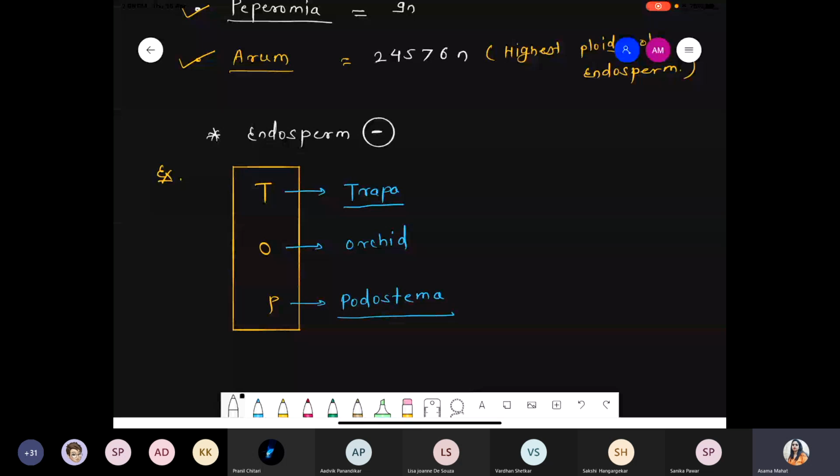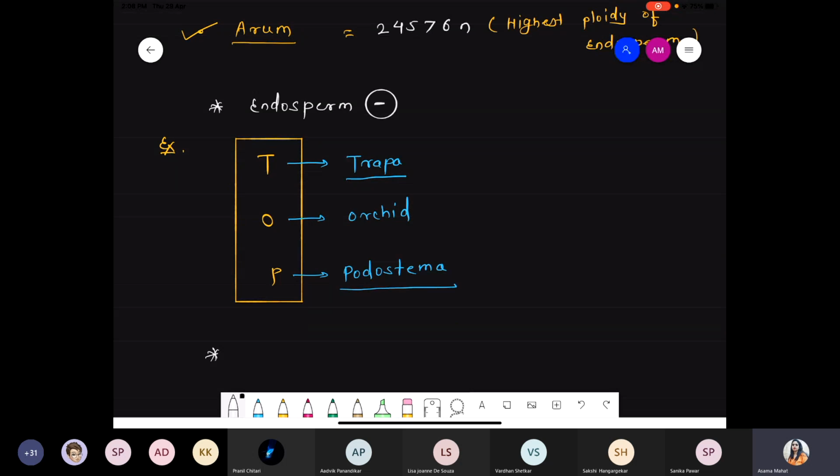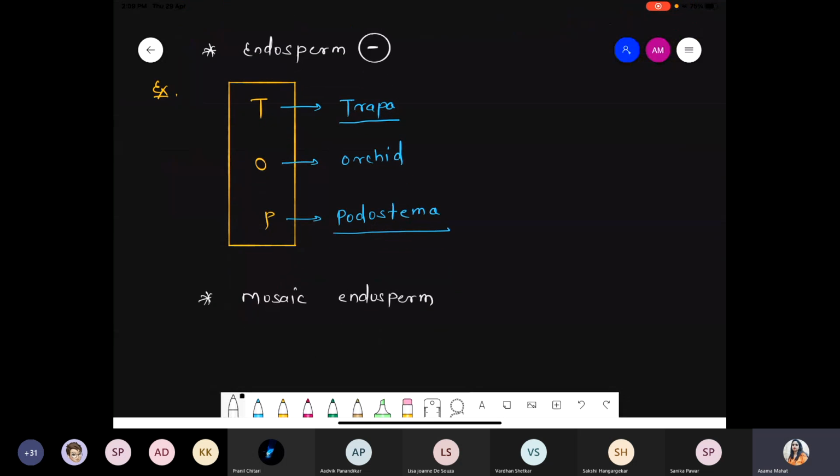One point is actually remember there are two types of the embryo. You will get some questions when you solve the assignment. You observe there is some kind of mosaic endosperm. Sometimes you will get one question related to mosaic endosperm, and another one related to ruminate endosperm. So very short point actually: mosaic endosperm as well as the ruminate endosperm.